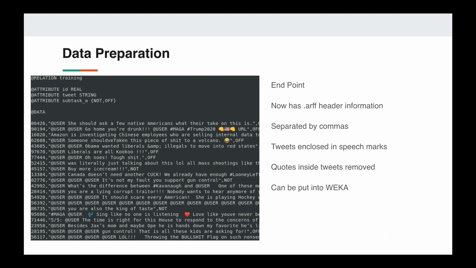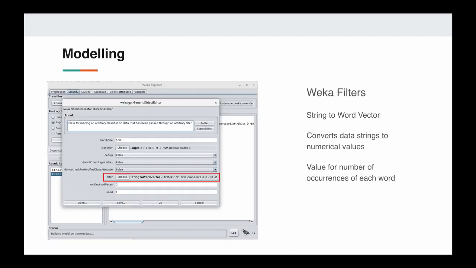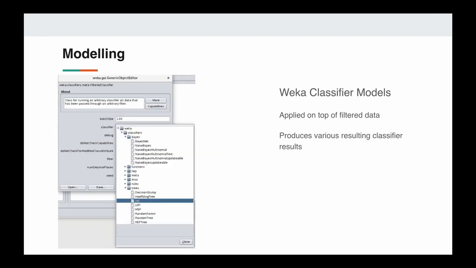Once we had this finished, we could upload this file to Weka and we could use it to parse and analyse all our data. Further filters need to be applied to our data before analysis. Weka supplies a string-to-word vector filter which runs through the data and assigns each unique word a value for the number of times it appears in the dataset. Weka supplies classifiers, which are the machine learning algorithms for data mining tasks.